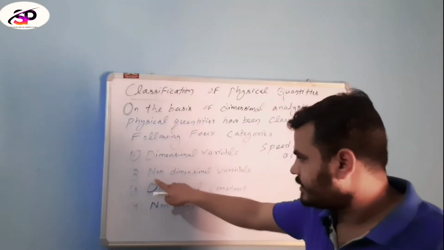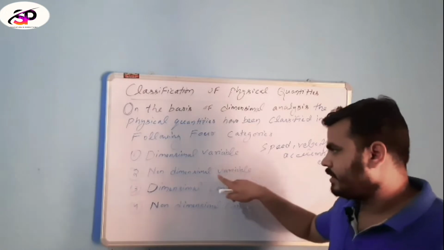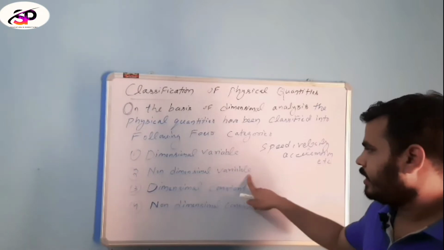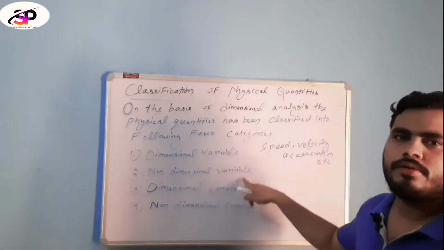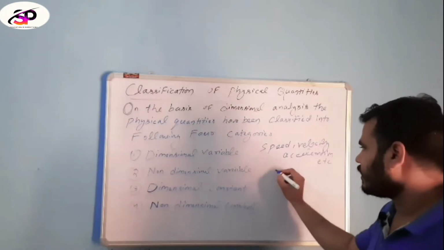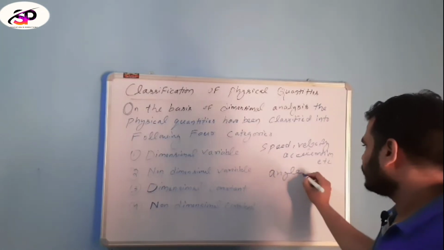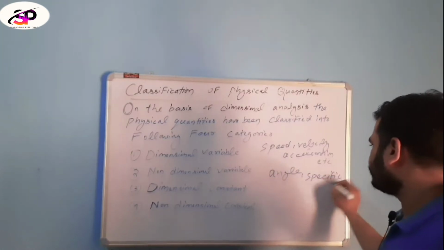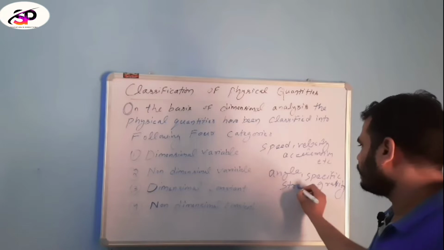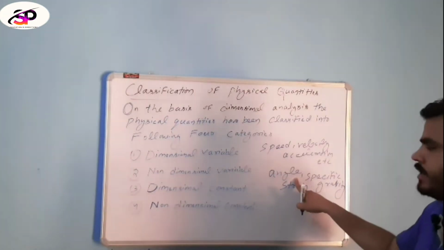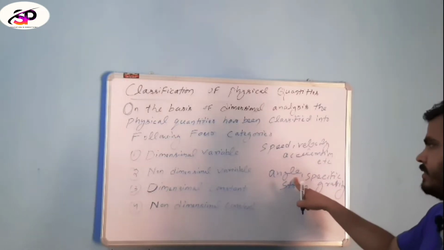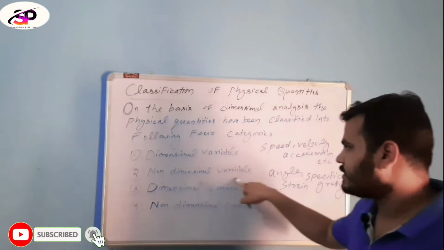And also one is non-dimensional variable. Those are the physical quantities which are variable in nature but have no dimension formula. For example, angle, specific gravity, strain. These physical quantities are variable in nature but do not possess any dimensional formula. So these are called non-dimensional variables.